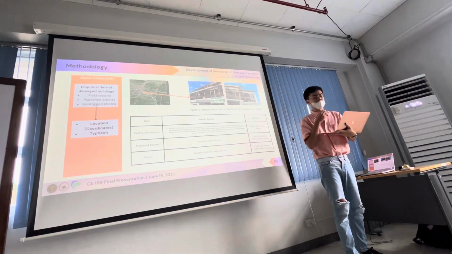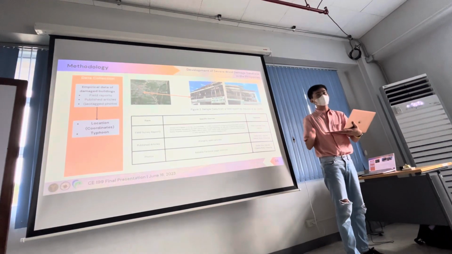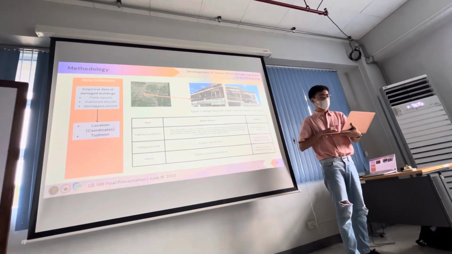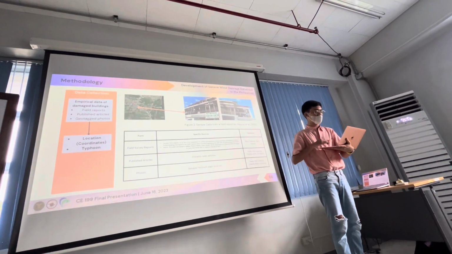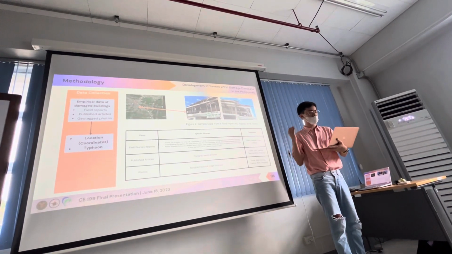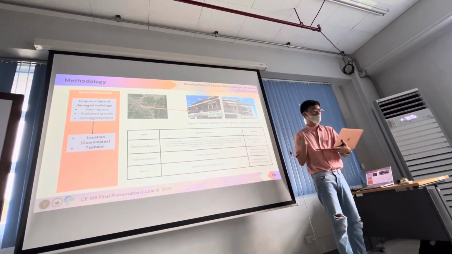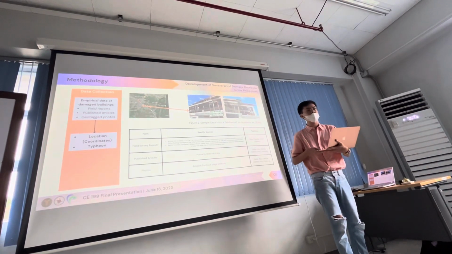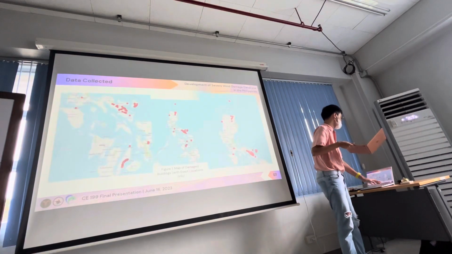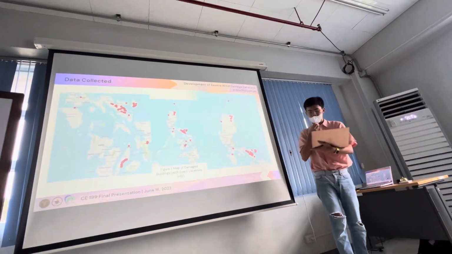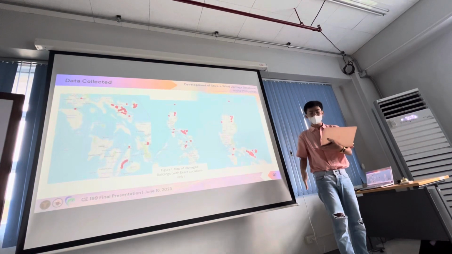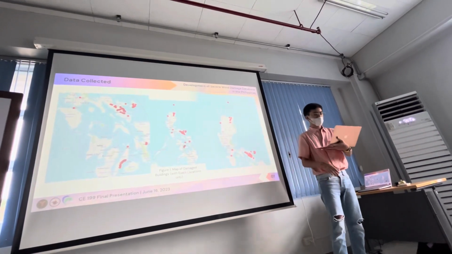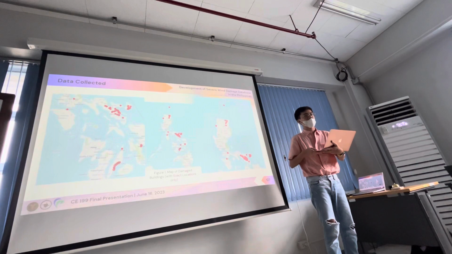With the said limitations, I went on to conduct my study, which starts with a collection of empirical data of damaged buildings in the form of photos from field survey reports, published articles such as news articles, and geotagged photos. The location of the structure was also extracted from it. Presented is a map of the plotted locations of the data points. Data points are concentrated in the eastern area, which often experiences the drastic effects of typhoons.